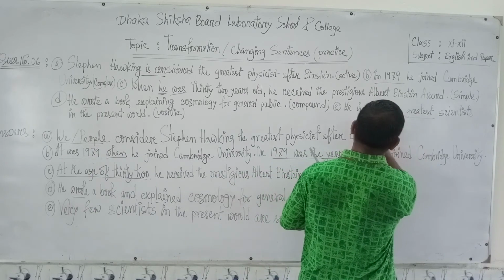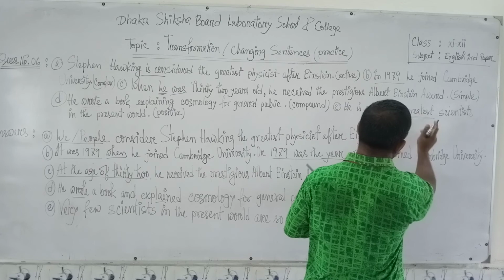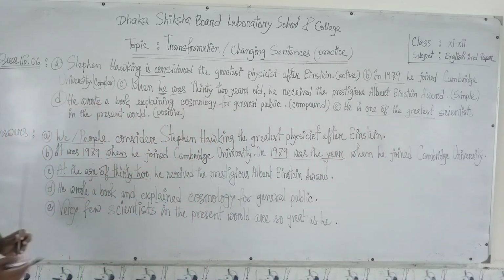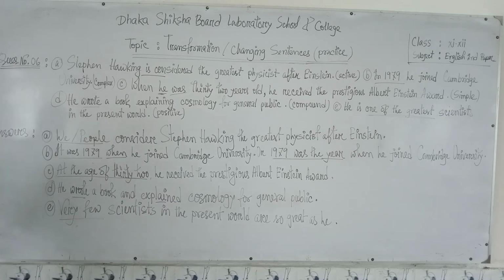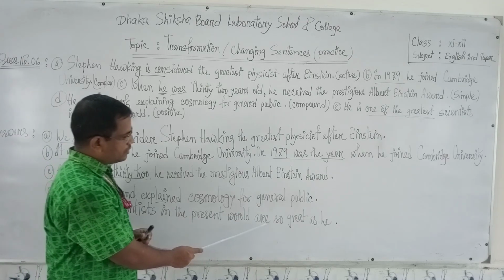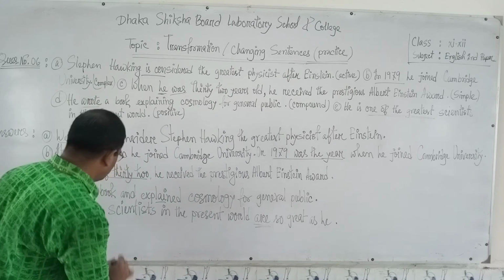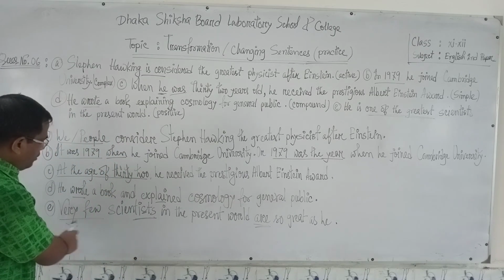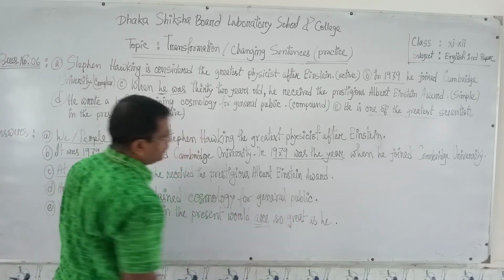Whenever you get this phrase, one of the plus adjective in superlative form, you turn one of the into very few. Very few scientists in the present world are, because you have used scientists here. So very few scientists in the present world are so great as he.